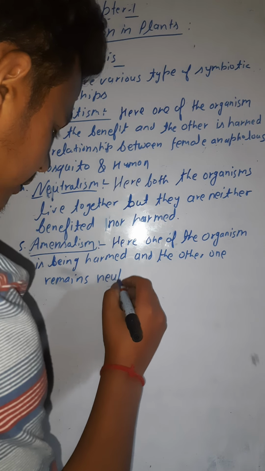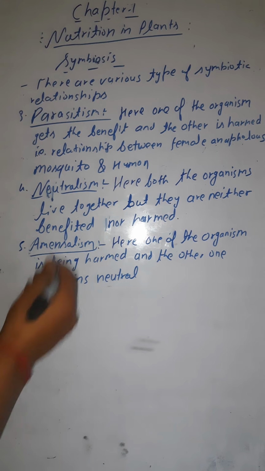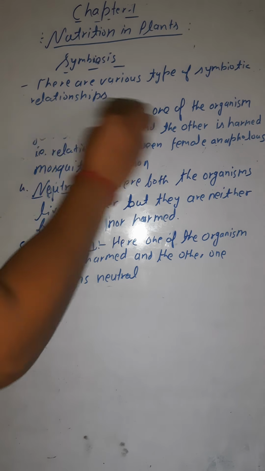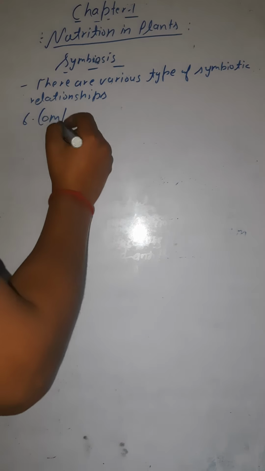Remaining neutral means it is neither being harmed nor getting any benefit, but the first one is being harmed. So this was the fifth type of symbiotic relationship, amensalism. Now we'll be moving towards the next one, that is competition. That will be the sixth one. The sixth one is competition.